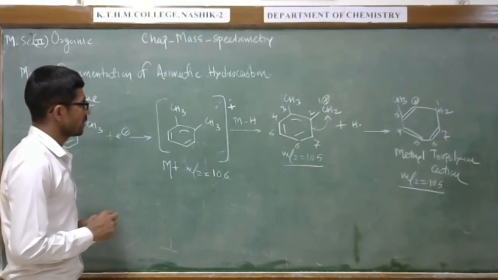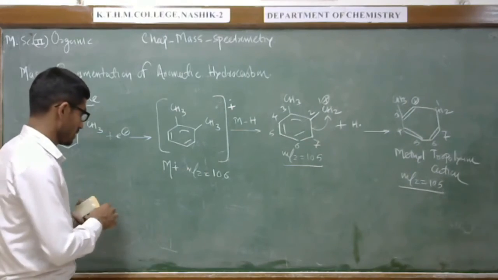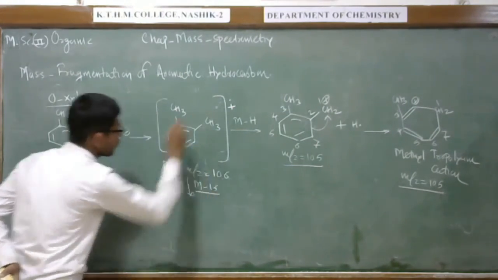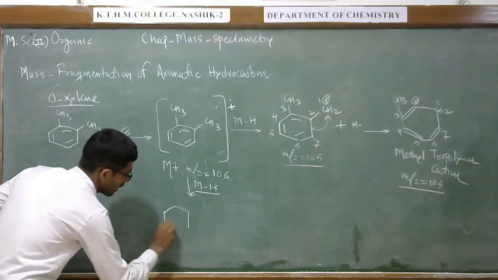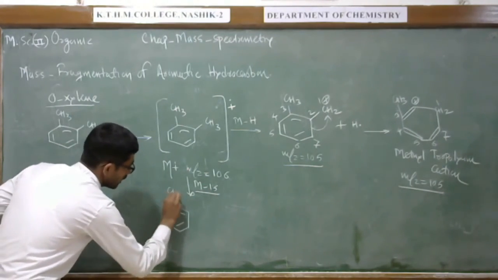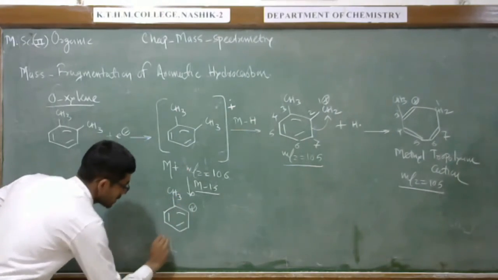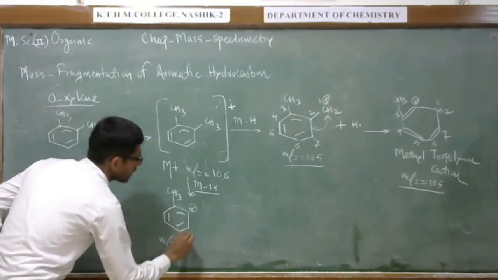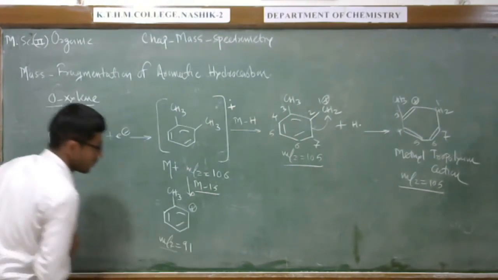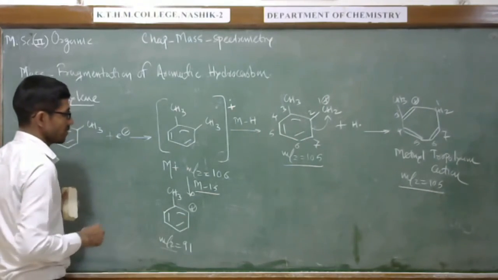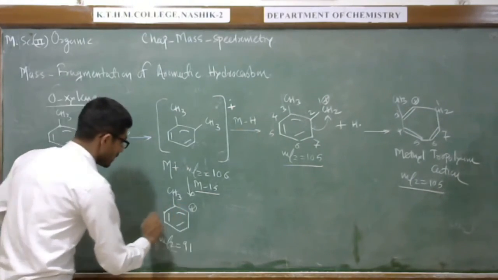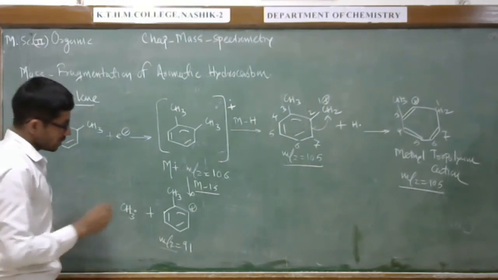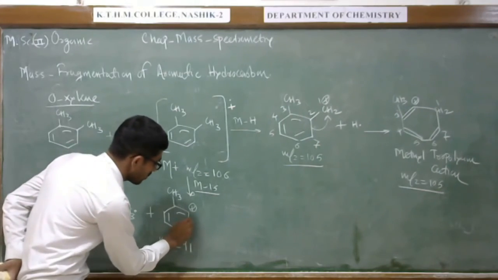Also, we can show a peak because of M-15. Suppose one group is lost here, the methyl group as a radical, we can write it like this: CH3. This cation is observed at mass to charge ratio 91, because of the loss of methyl as a radical. Here also we can show the rearrangement, same as the above case.